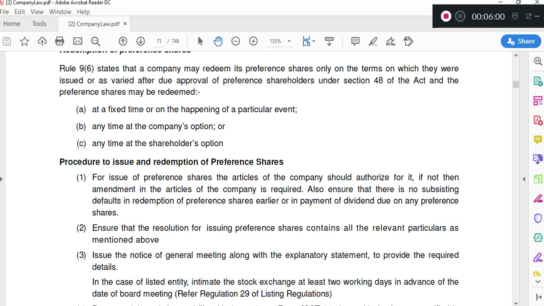So how we are going to do the redemption, that thing we have to mention in the resolution and in the explanatory statement, whether it is going to be at a fixed time or whether it is going to be at company's option, what could be the method that we are going to use, that we have to mention in the resolution.